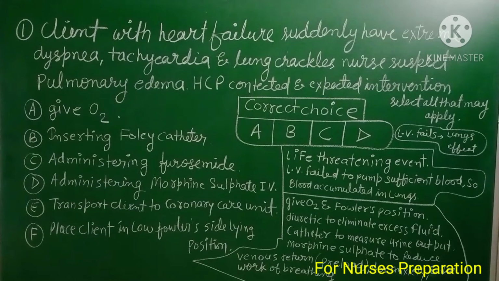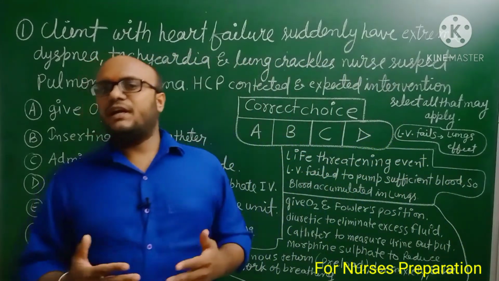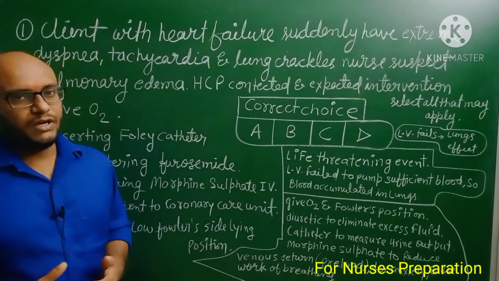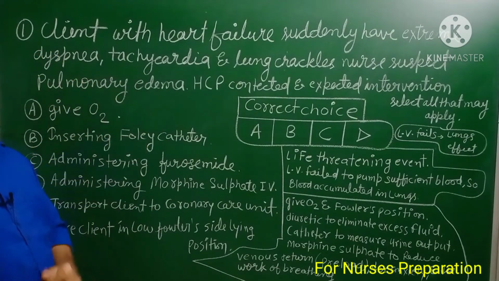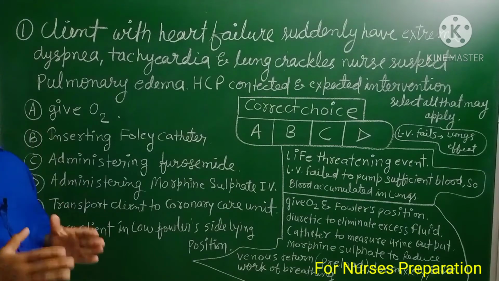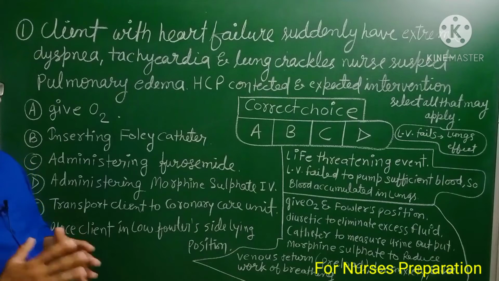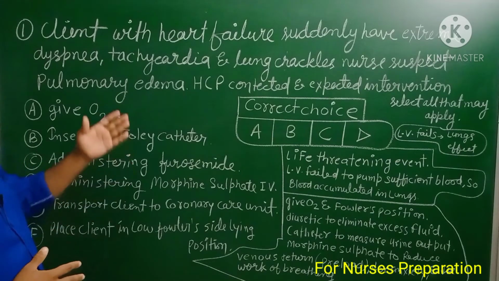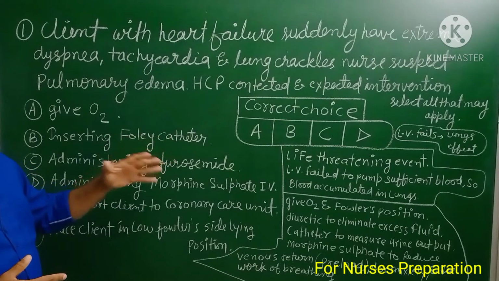Heart failure is a condition in which heart fail to supply blood according to the body's demand. In this situation, left side heart failure is seen because in left side heart failure, left ventricle fails to pump sufficient blood, and due to this, the symptoms that patient is facing are mostly related with the lungs.